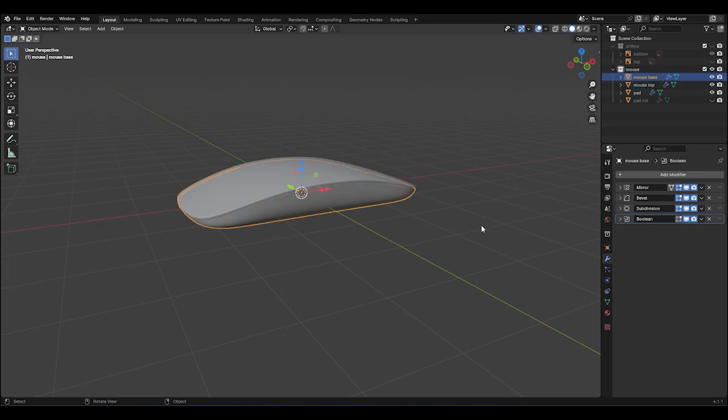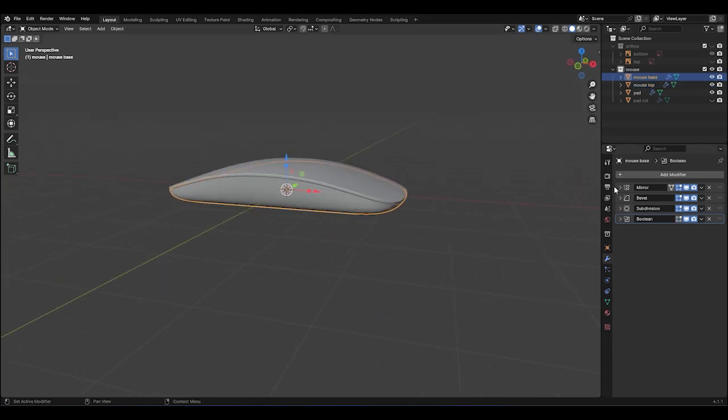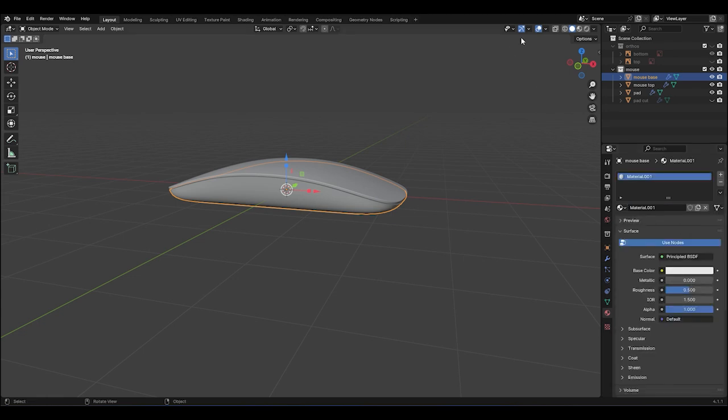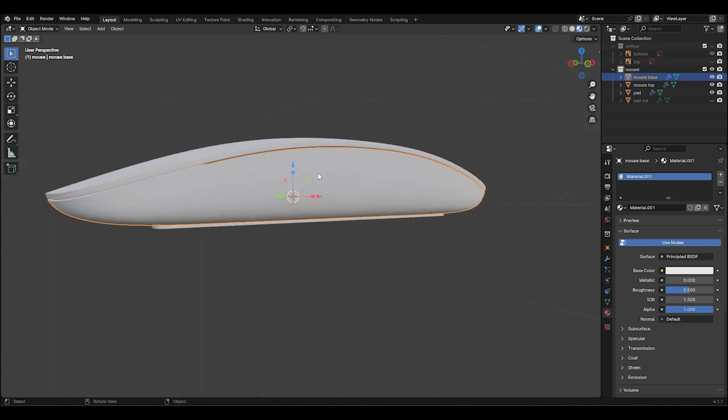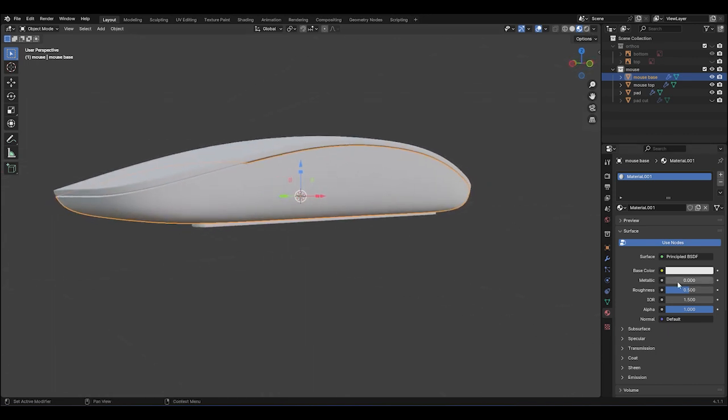Alright, for this last part, we're going to throw some simple materials on our mouse. Select the base of the mouse and go to the Material Properties tab. Hit New to add a new material. Up in the viewport display, you can go to Preview mode. Set Metallic to 1, crank the roughness down a bit, and change the color to gray.